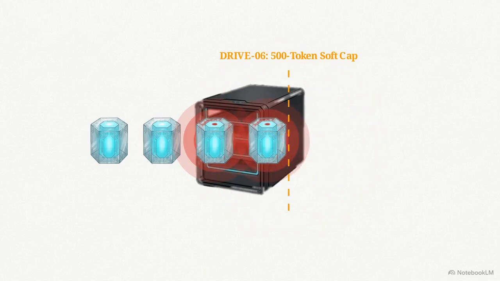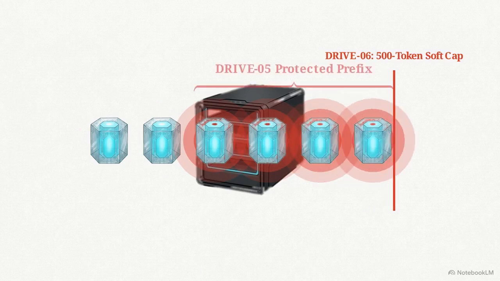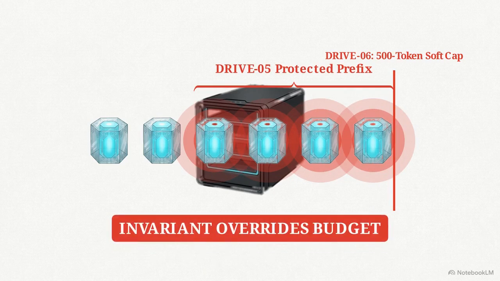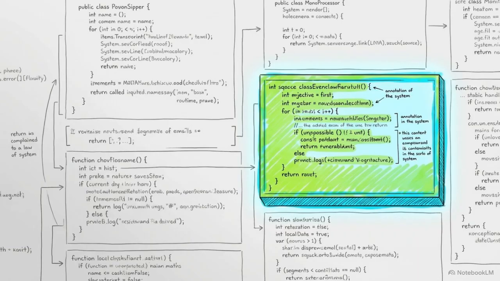When these two rules collide, the architecture dictates a strict hierarchy. Drive 05 mathematically outranks Drive 06. The invariant always wins over the budget. Establishing absolute precedence moves alignment out of the realm of suggestion. The system no longer requests that the AI remember your goals. It writes a localized physical law, making it impossible to delete them.